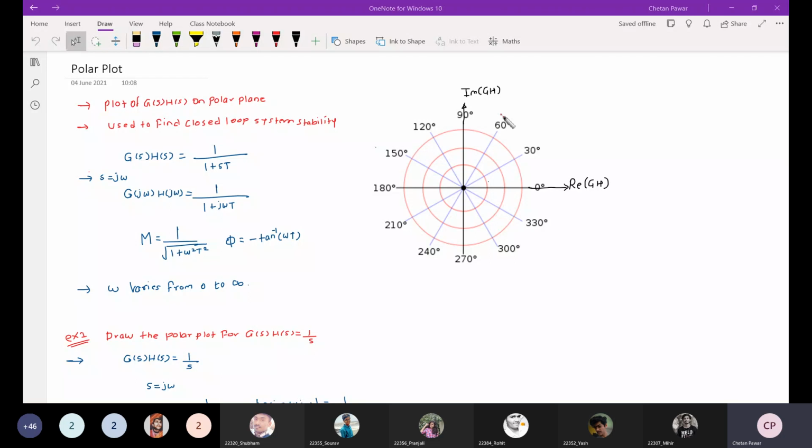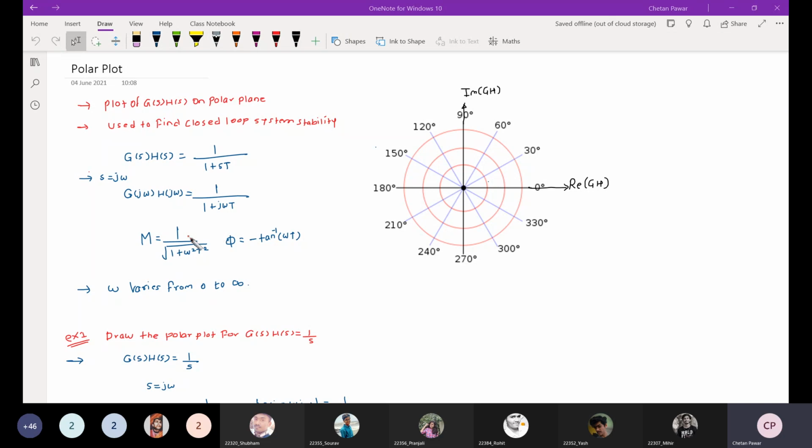As you know, the open loop transfer function is given, and there is only one pole. So first convert this into the frequency domain, put s equal to j omega. So G(j omega) H(j omega) will be equal to 1 upon 1 plus j omega T. Calculate the magnitude and the phase. Magnitude will be 1 upon square root of 1 plus omega squared T squared, and phase will be minus tan inverse omega T.